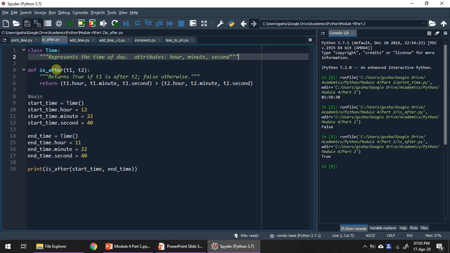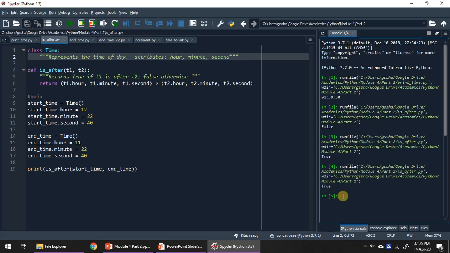We will call this function through a print statement. It is going to print whatever value this function returns. Because this is a boolean function, it returns only true or false by taking the condition. Print is after, and we are going to pass two objects start time and end time to the function. So this function verifies the values of each object and returns the value true or false. Now we shall try to execute this program.